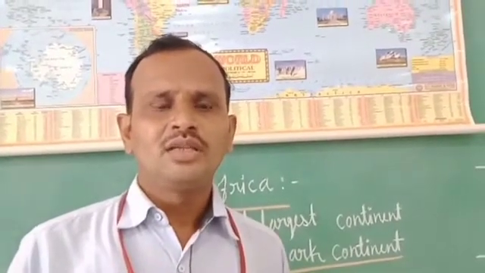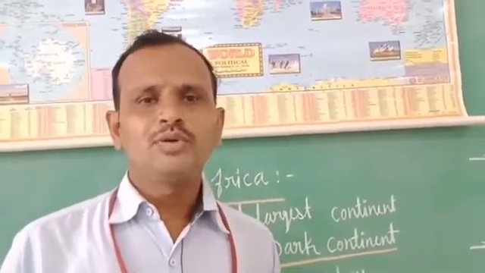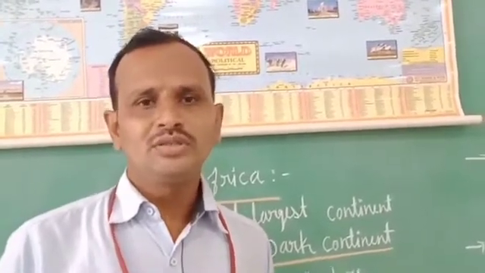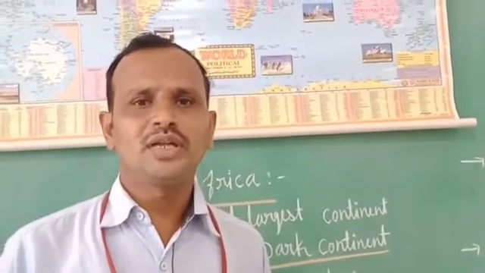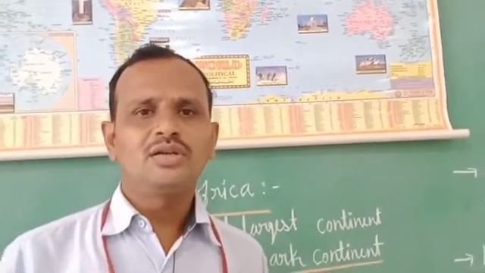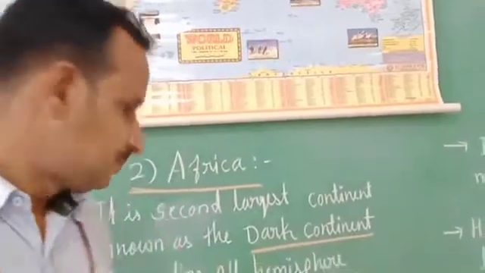That's why they were unable to explore more information about this continent. That's why they did not get more information about this continent.